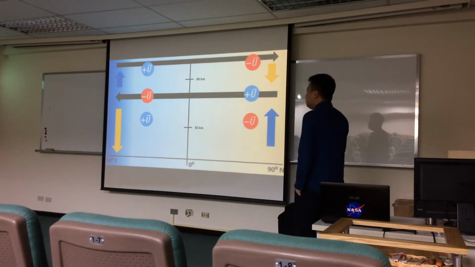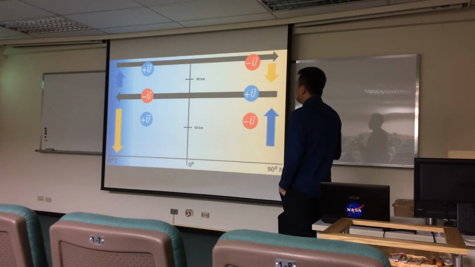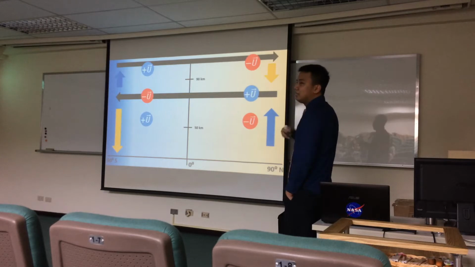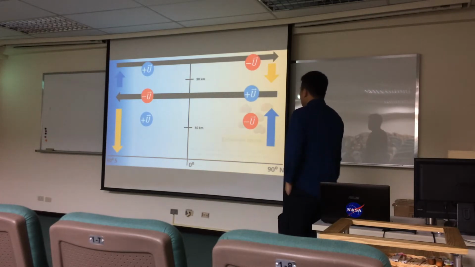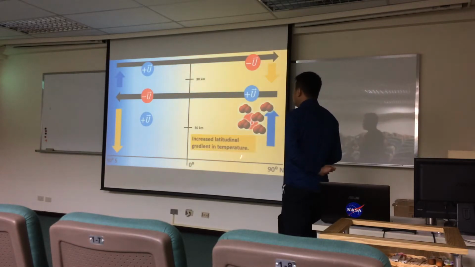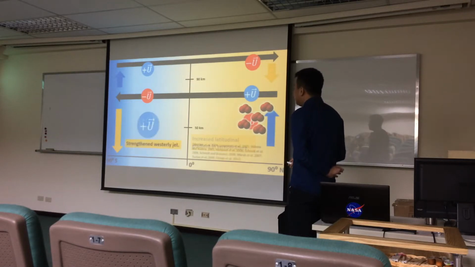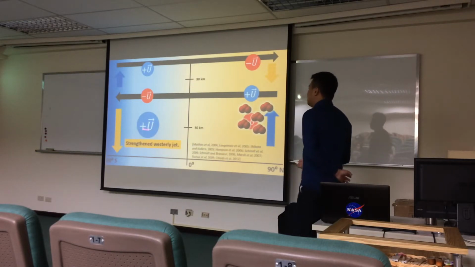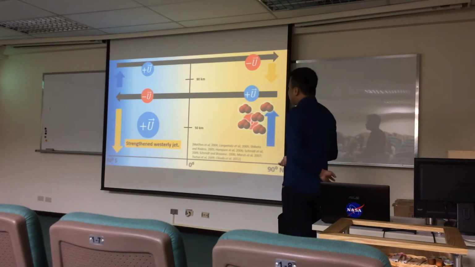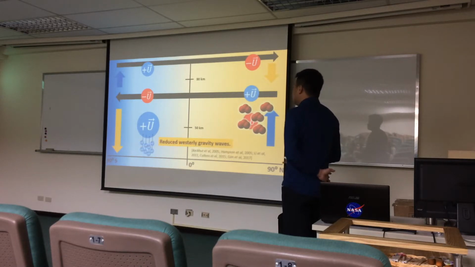So what did we find? What's going on during solar maximum, in contrast to solar minimum, that's causing what we showed earlier, the decrease in eddy diffusion? First, we found that over the summer hemisphere there is an enhancement in ozone. This enhancement in ozone induces an increase in the latitudinal gradient of temperature. That increase in gradient strengthens the westerly jet over the winter stratosphere. With that strengthening of the westerly stratosphere jet, we get reduced westerly gravity waves.